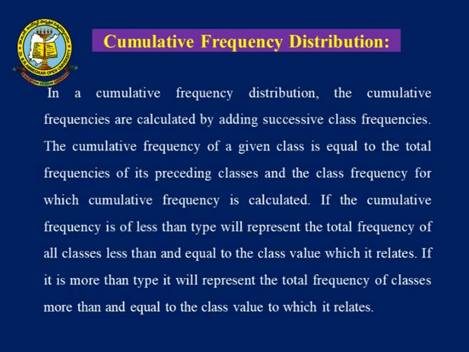So, here there are two types: less than cumulative frequency and more than cumulative frequency. In a cumulative frequency distribution, we have less than cumulative classes and more than cumulative classes. If it is of more than type, it will represent the total frequency of classes more than and equal to the class value to which it relates.